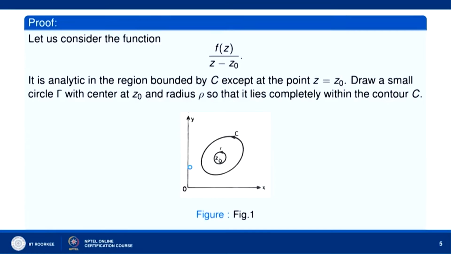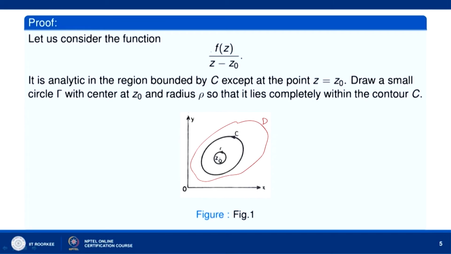So, let us prove this. Let us say this is a simply connected domain D. Inside the simply connected domain D, we have a simple closed curve C, which encloses the point z naught. z naught is a point lying inside C. Now, let us look at the function f z over z minus z naught.